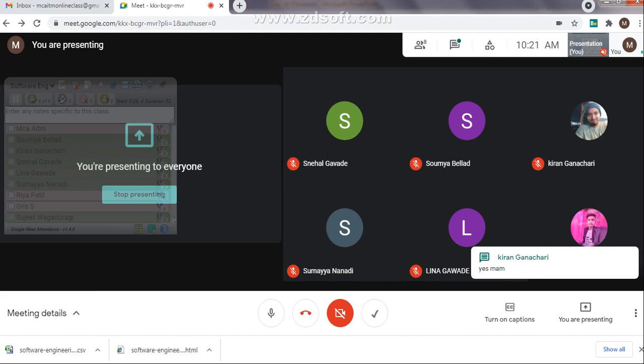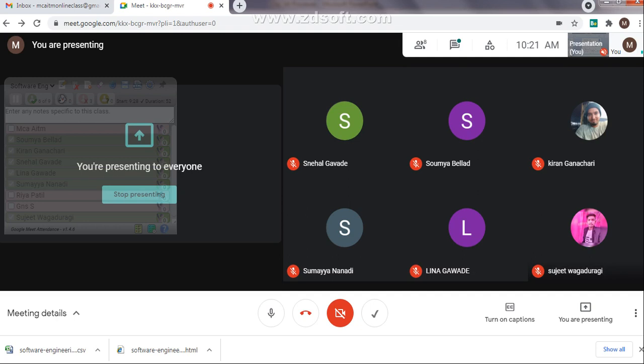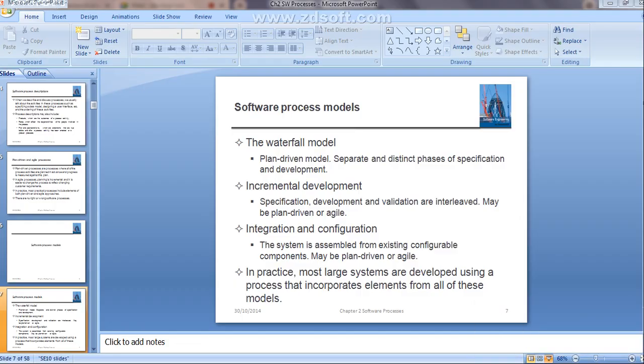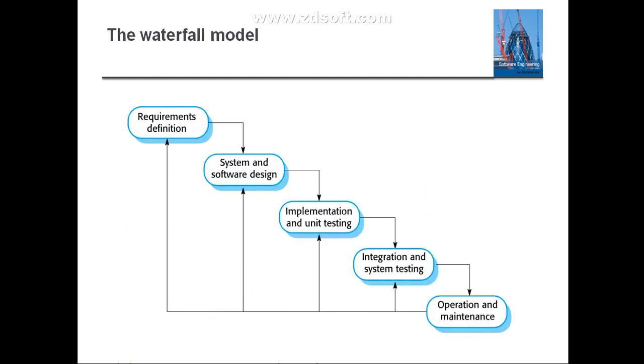What is a software process model, I told you? It is just a simplified representation of a software process, right? There are three kinds: waterfall, incremental, and reuse-oriented. Clear? Then we'll start with the next, the waterfall model, the very first model, in thorough detail. Please respond, guys, so that I can understand I'm audible to you all.